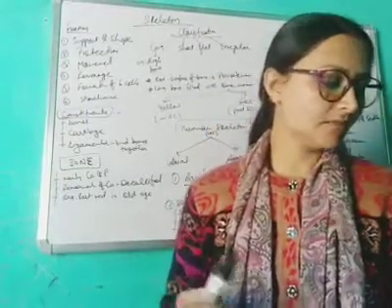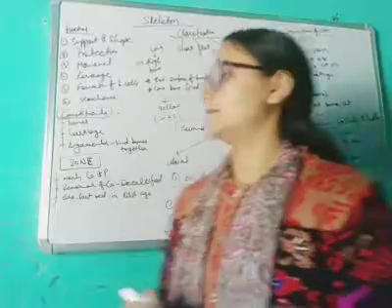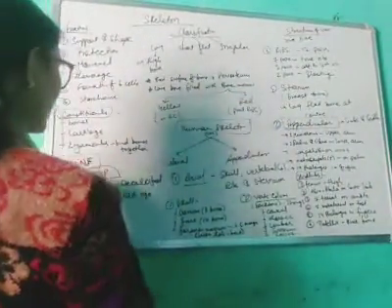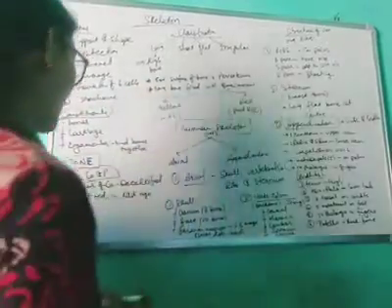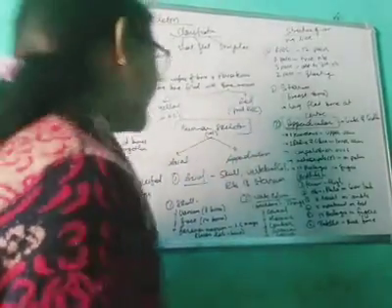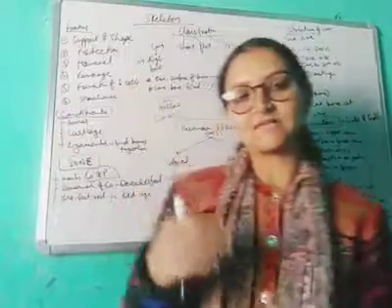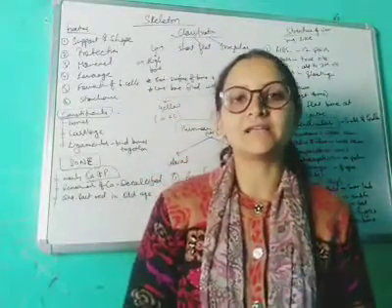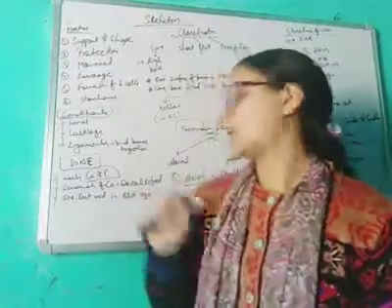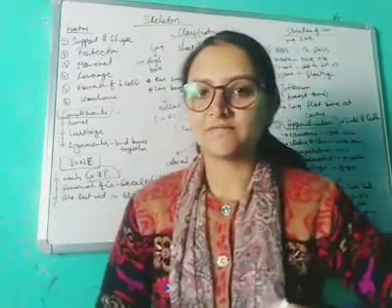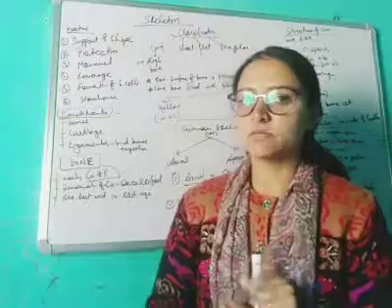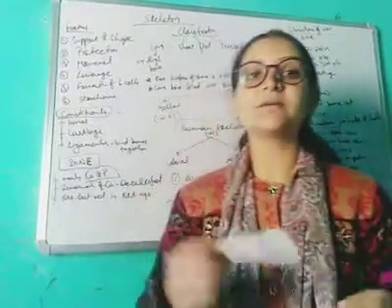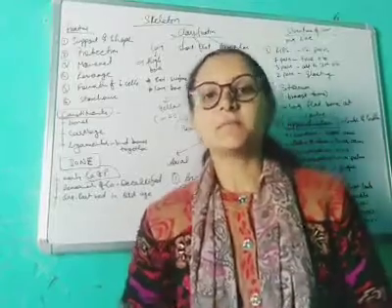Next there is bone. The first part is the bone. Bone is made up mainly of calcium and phosphorus. If we remove the calcium from the bones by mixing hydrochloric acid, it will be called decalcified bone. Decalcified means calcium is removed from the bone. After that, the bone becomes very elastic, like a rubber band.